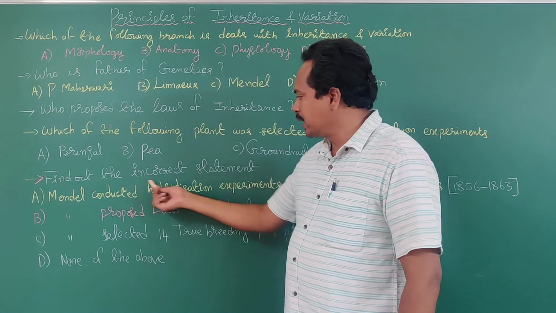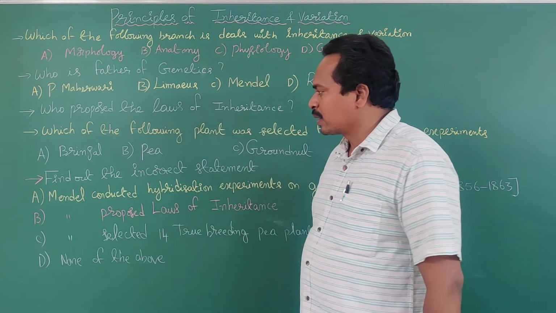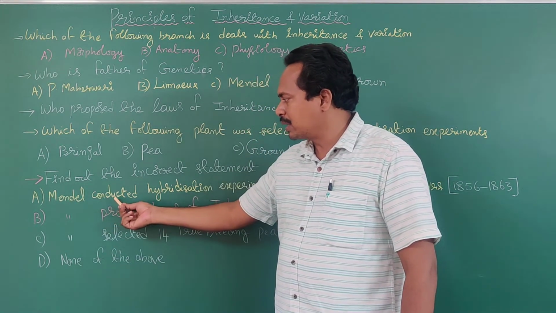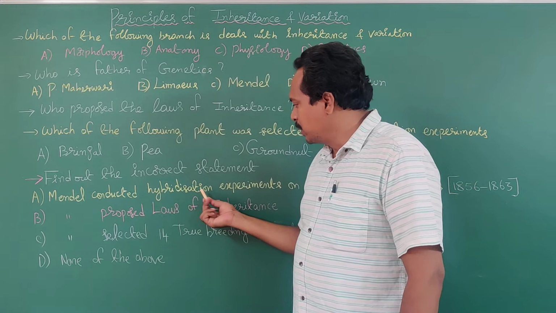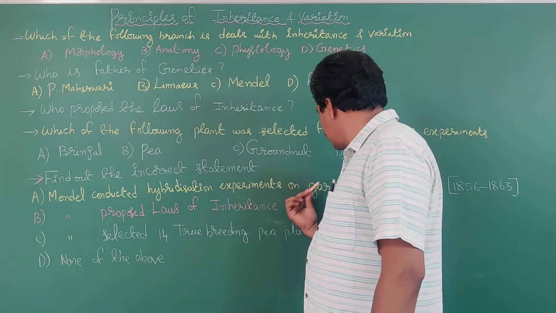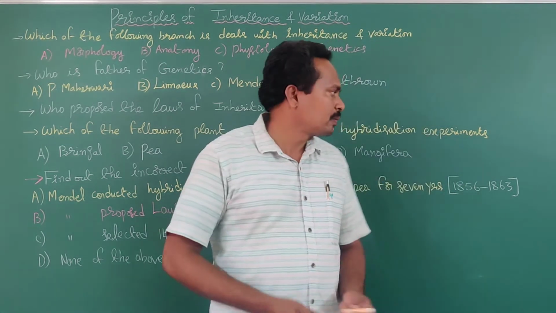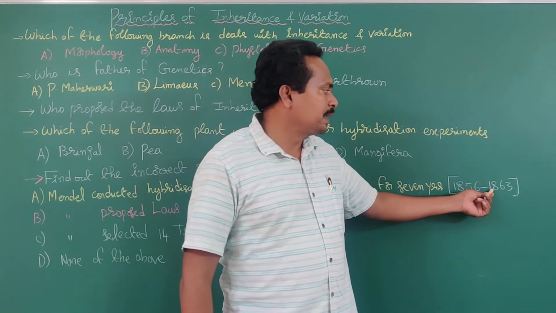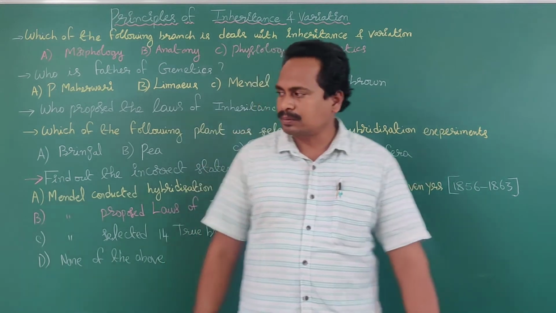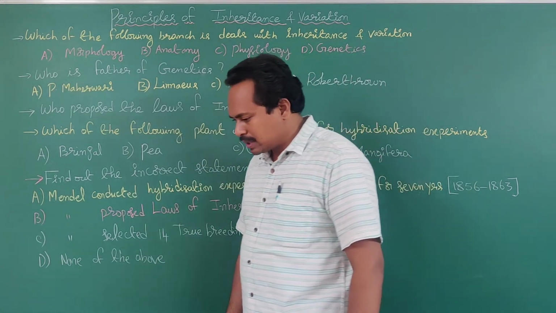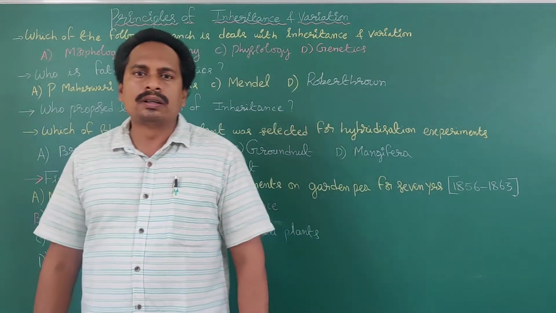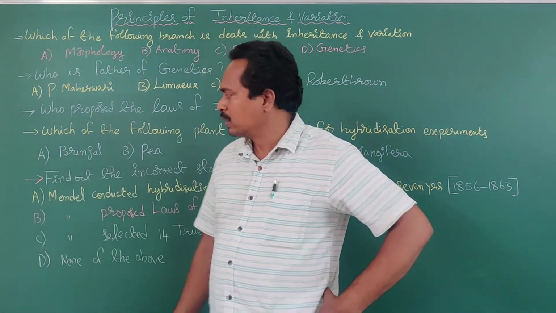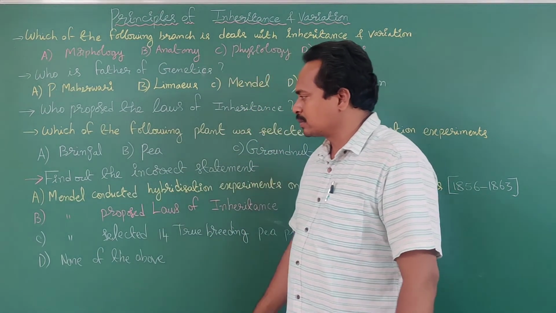Okay, next question. Find out the incorrect statement. What are the options given? Option A: Mendel conducted hybridization experiments on garden pea for 7 years, in the year 1856 to 1863. Mendel conducted hybridization experiments on pea plant for how many years? 7 years. That is a correct statement. We have to find the incorrect statement.